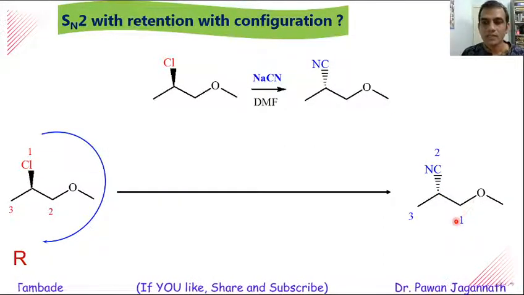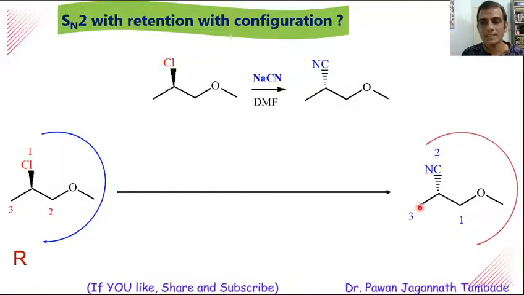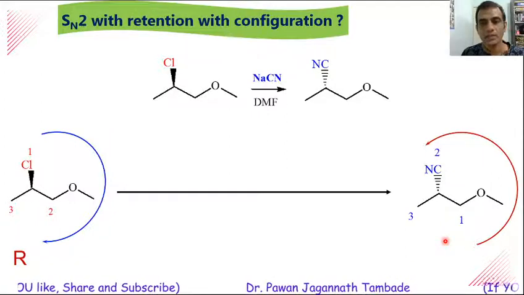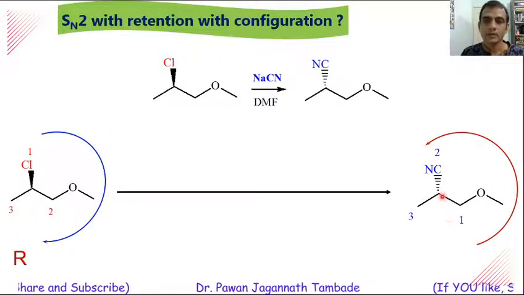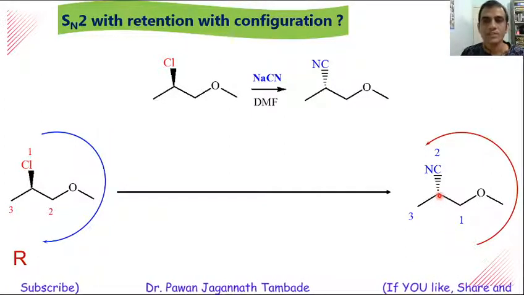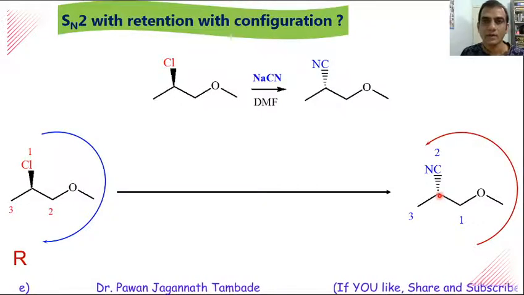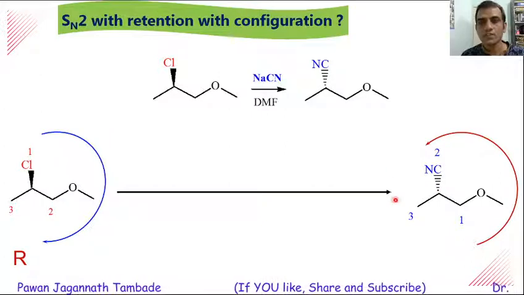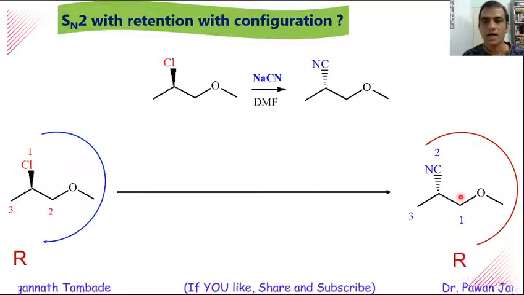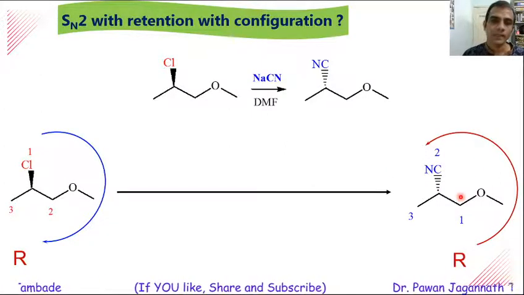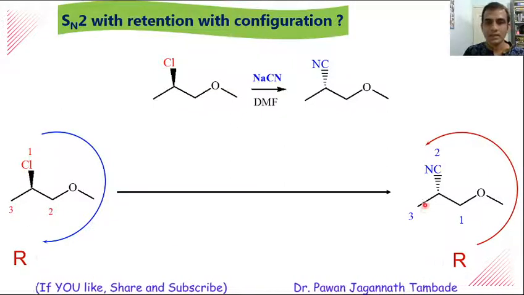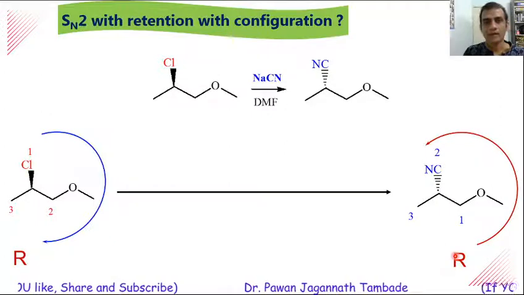So when you see 1, 2, 3, you can see it in an anti-clockwise manner, that is S configuration, but the lowest priority atom is present towards the observer, and thus we need to reverse the configuration. So the configuration of this structure is R, right? This is our starting material having R configuration, and this is our product having R configuration.